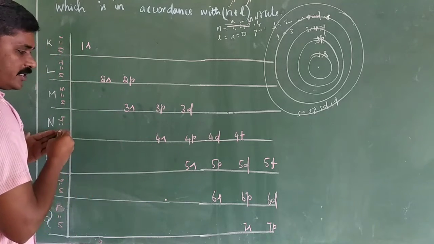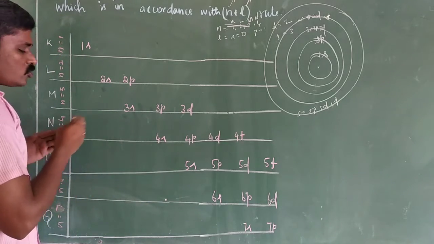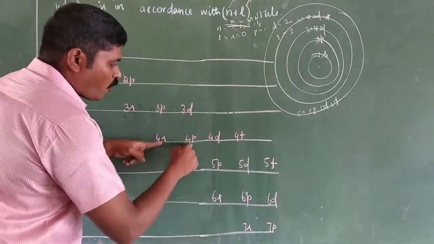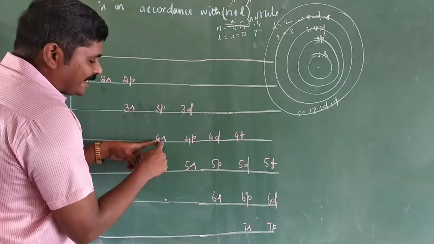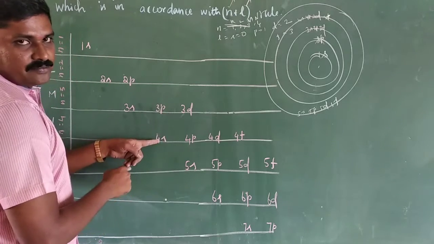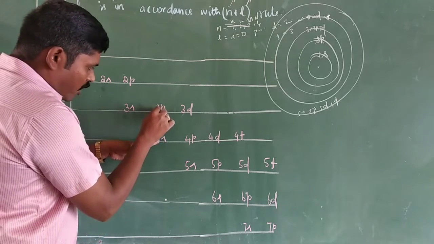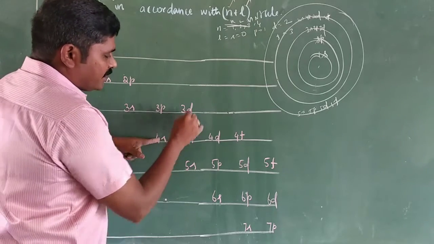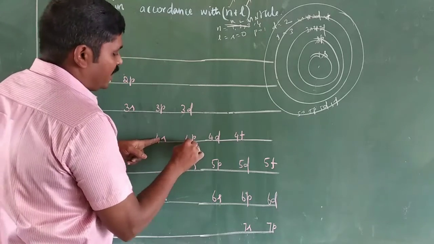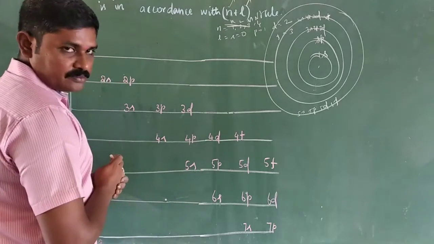In the fourth orbit, the orbitals are 4s, 4p, 4d, 4f. 4s is in a straight line with 3p, and 3d is in line with 4p; then 4d, 4f.